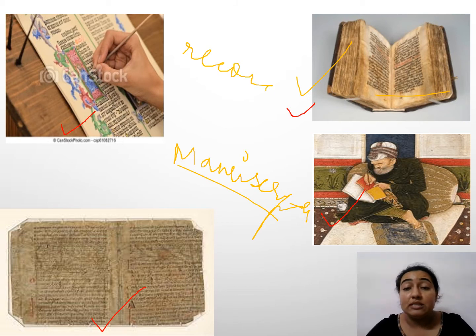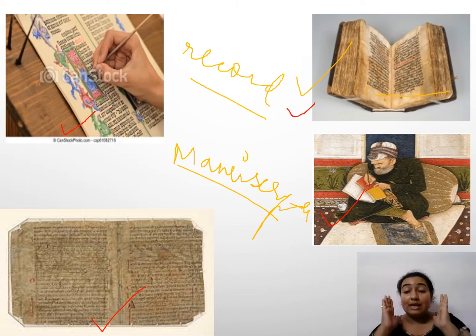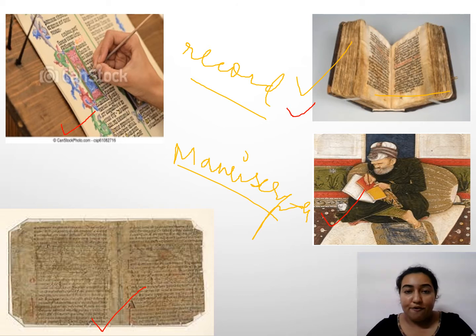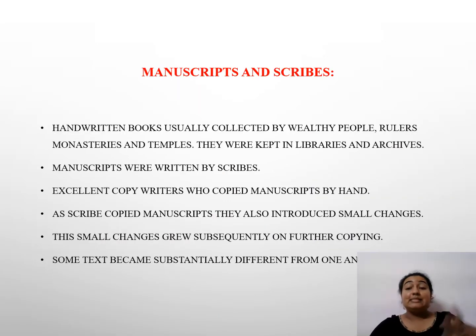When I say first hand record, why are they first hand? Because they were written by the person who had observed the things. So that was first hand. They were primary records. Fine. I'll also write here 'primary' so that you may understand it more clearly. Yes. Now, let's study more.